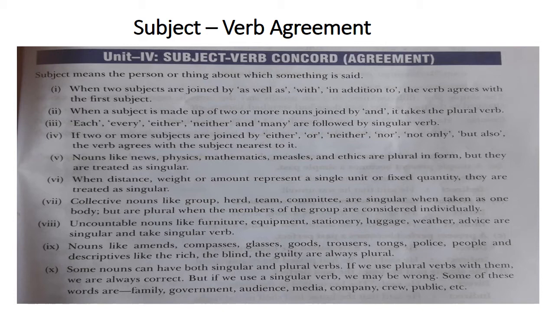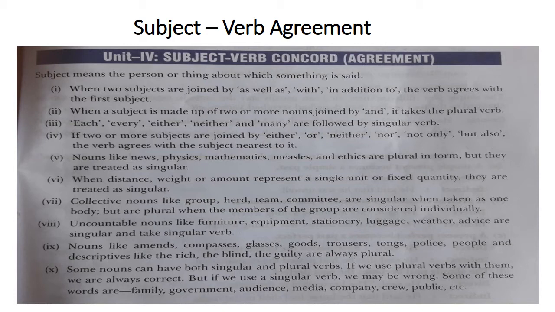So here we have a list of rules that we should keep in our mind when we choose a verb in the sentence. So let's see what are the points that we should keep in mind. Subject means the person or thing about which something is said. When two subjects are joined by as well as or in addition to, the verb agrees with the first subject.